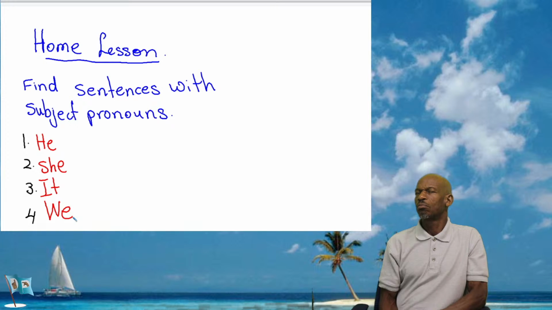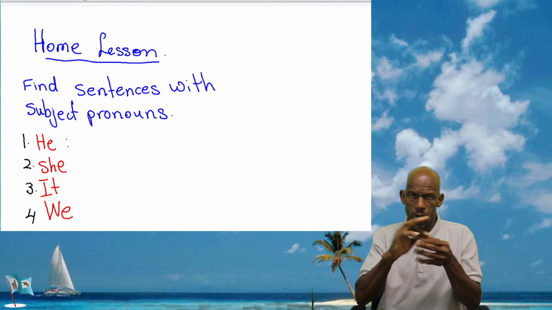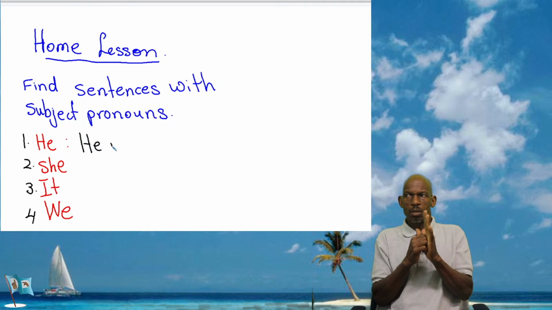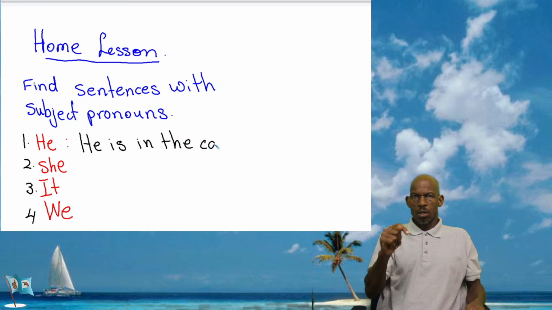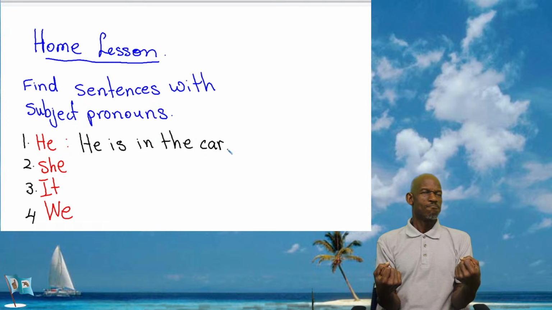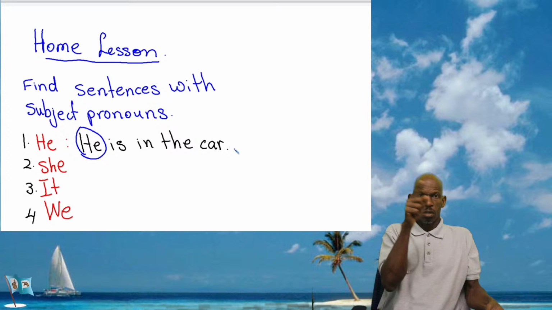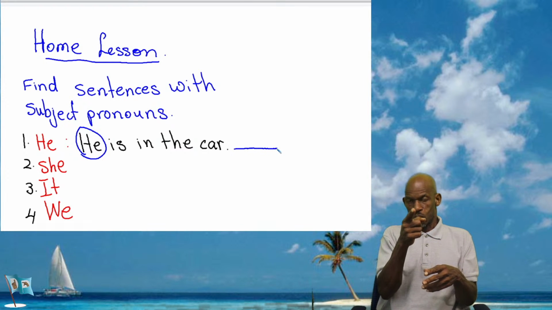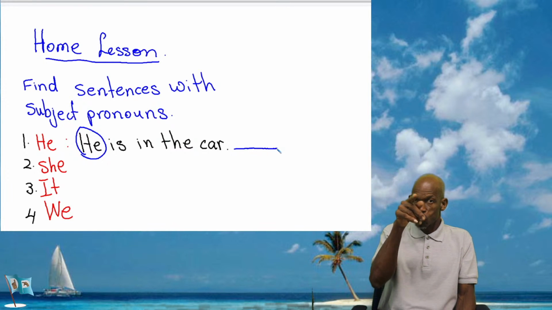I want a sentence with these pronouns, but when you write the sentence, for example, he is in the car. So this is the sentence you find. I want you to circle this pronoun and write a subject to replace that he. According to where you found your sentence, it might give you the answer.